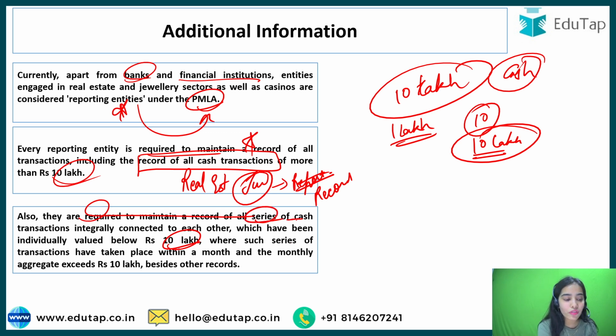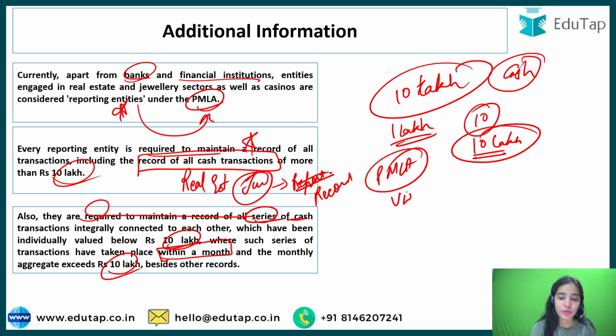So for all series of cash transactions that are integrally connected to each other, the record has to be maintained if those transactions are within a month and are reaching above 10 lakh. Okay, so I hope you have understood the basic idea of cryptocurrency under the PMLA Act, and you have understood the additional information also regarding the PMLA and the virtual digital assets.